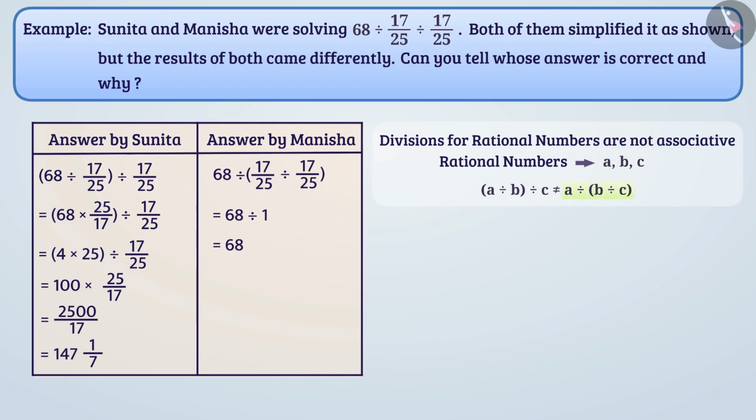That is, groups cannot be created in any way in the operation of division. Here, Manisha has formed the wrong type of group, due to which she has got the wrong answer. Rational numbers must be divided in the given order only. Sunita must be knowing this, so she has got the correct answer.